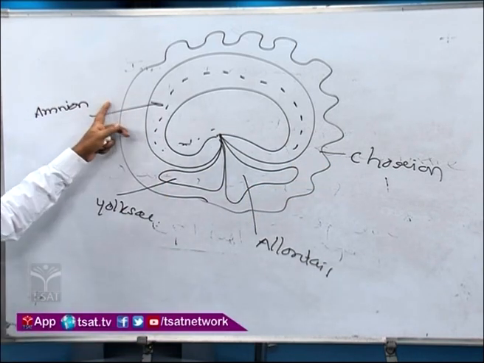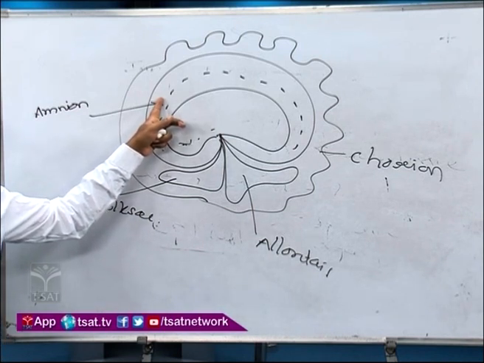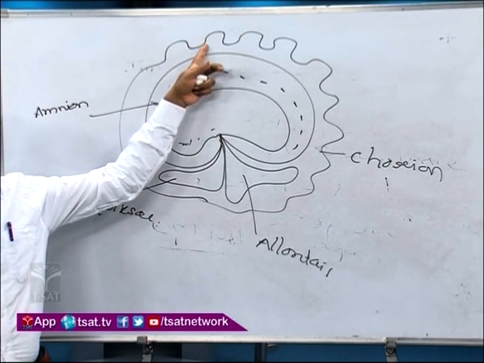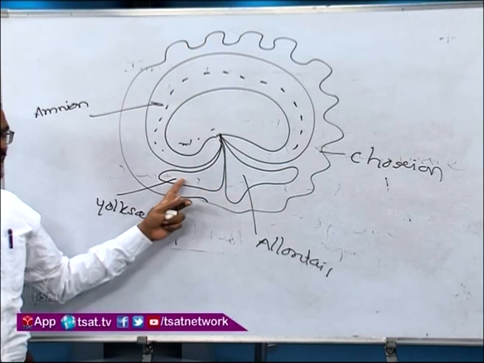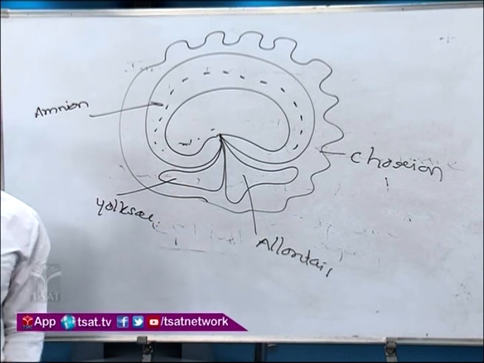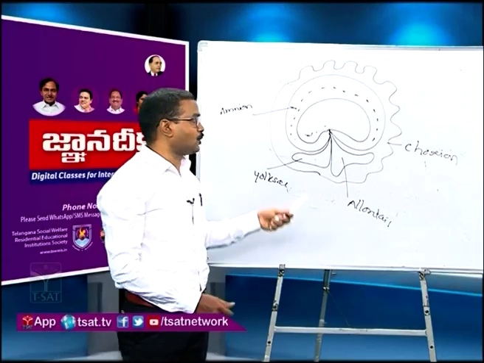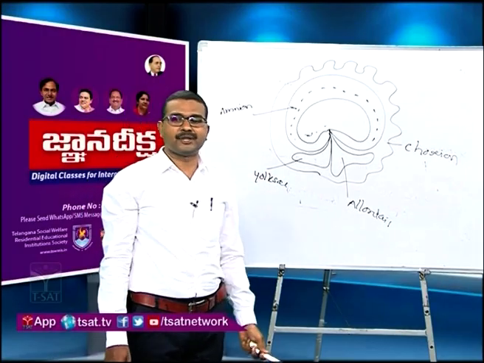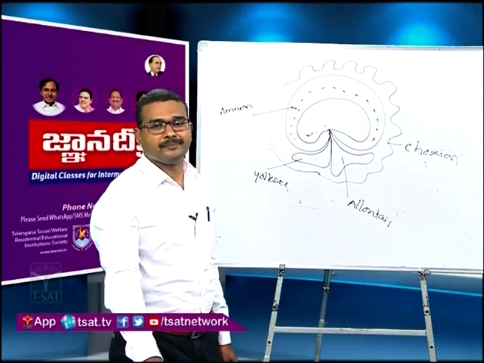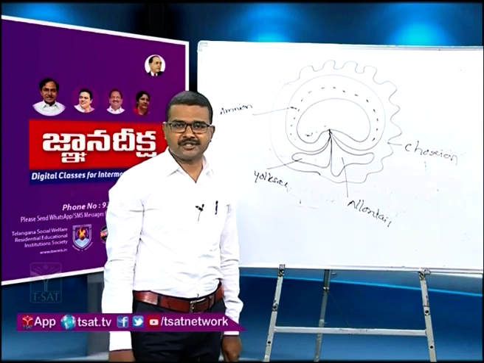After that, the amnion originates from the amnioblast cells, which are differentiated from the epiblast, and the chorion originates from the trophoblast, and the yolk sac originates from the hypoblast. The allantois comes from hindgut evagination. From the NEET point of view, you have to remember the origination sites of the extra-embryonic membranes also. So the amnion is proof that human beings can recapitulate aquatic ancestry.